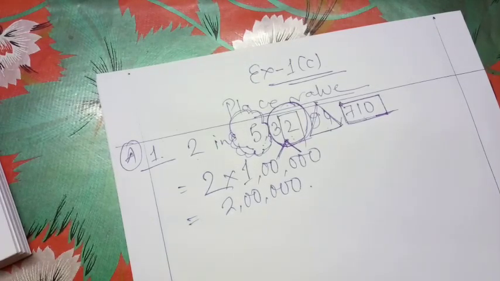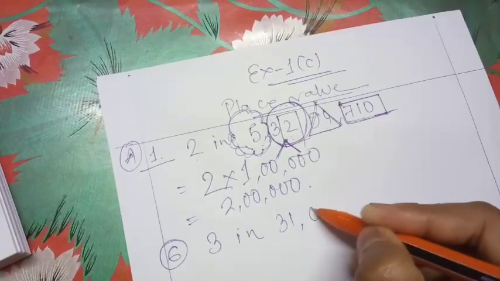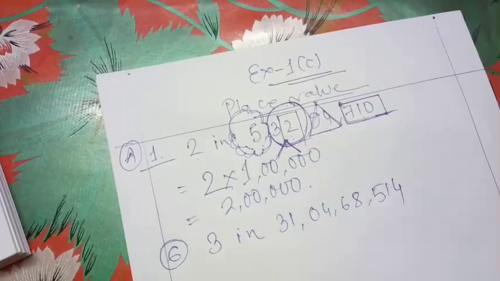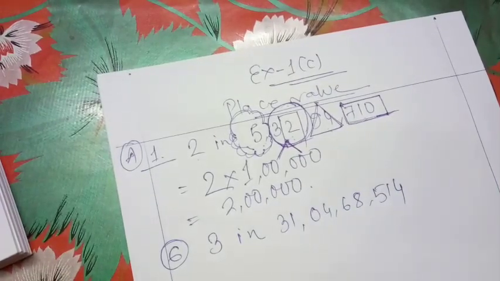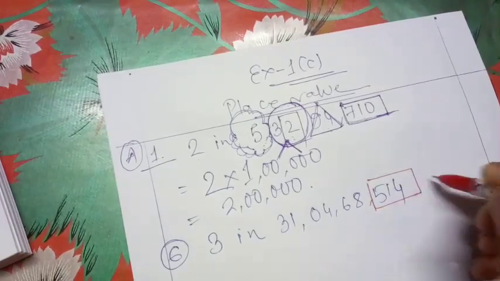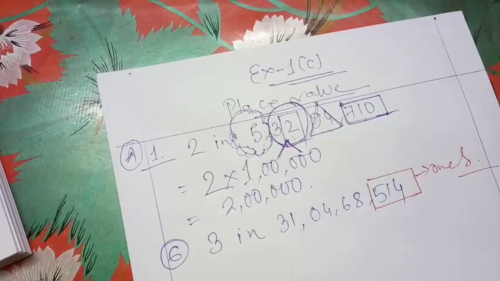Now let me move to another question. Let me select which one I should do. Let me do the sixth one. 3 in 31,04,68,514. Let me show you. This one is our group of ones.